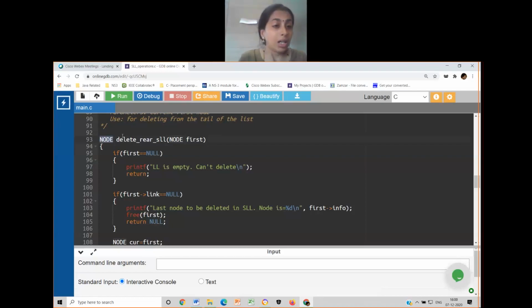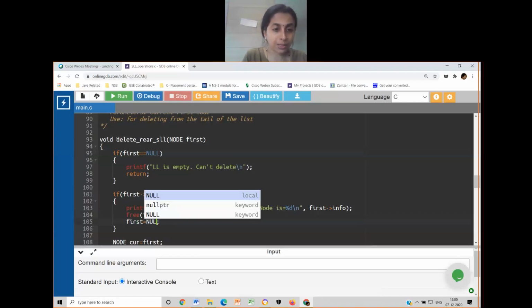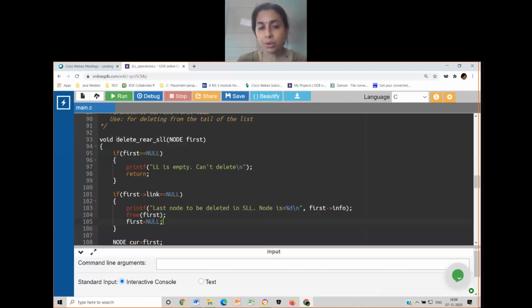Yes, let me just do the thing that is commented by Praveen. What is that? I'll write something like this: first is equal to null. When I do first is equal to null, the null gets copied into the first that is used in the main because it's a pointer. Both are one and the same. Either you can do it like this or you can very well return the value. I hope this is okay for you. No doubts at this point?